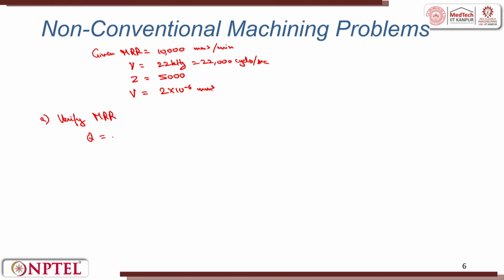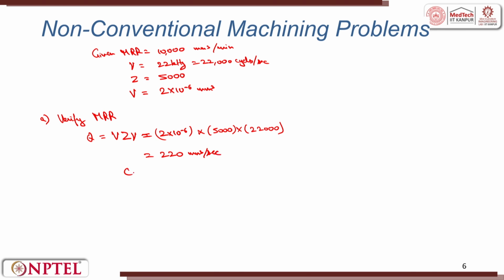Have been given the values here. Let me calculate the MRR. Q is equal to V Z into nu. This is equal to 2 into 10 raised to the power minus 6 into Z is 5000 and nu here is 22,000. This value comes down to be 220 millimeters cube per second.